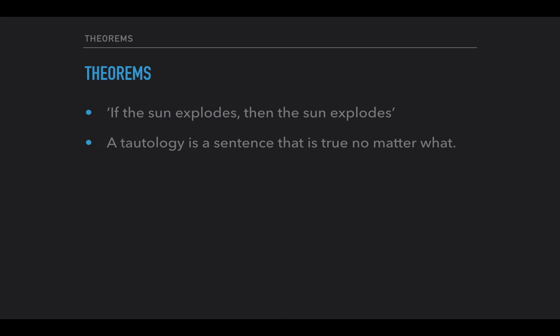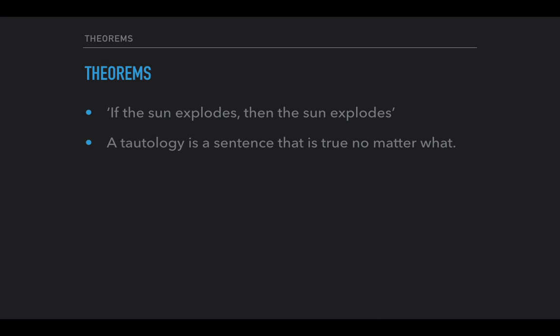Whatever the state of the sun actually is, the conditional is true. If it explodes, then it explodes. And that means this is a tautology. And we're already familiar with the notion of a tautology from the truth table work we've been doing. You might wonder, though, can I derive a tautology in the derivation system? And if I could, what premises would I derive it from? Maybe I wouldn't derive it from any.